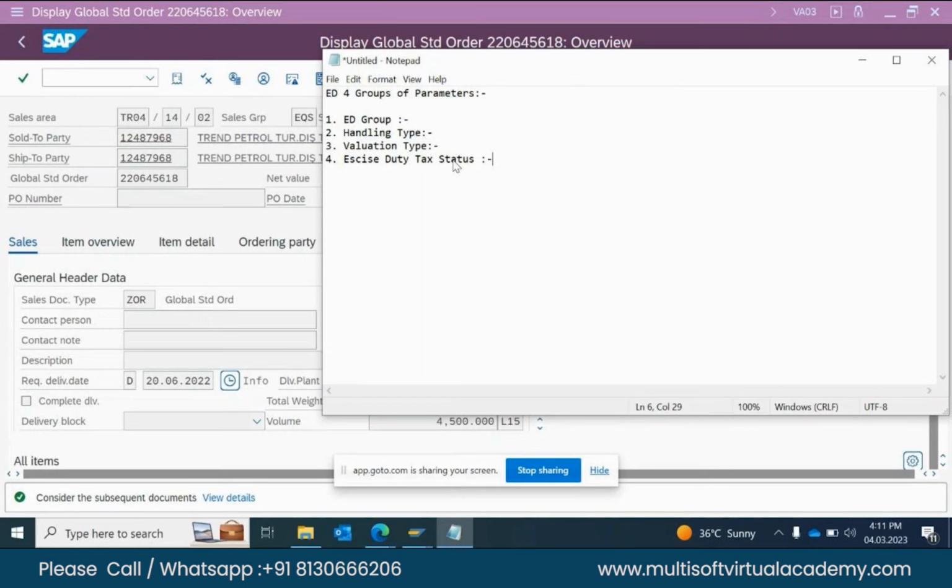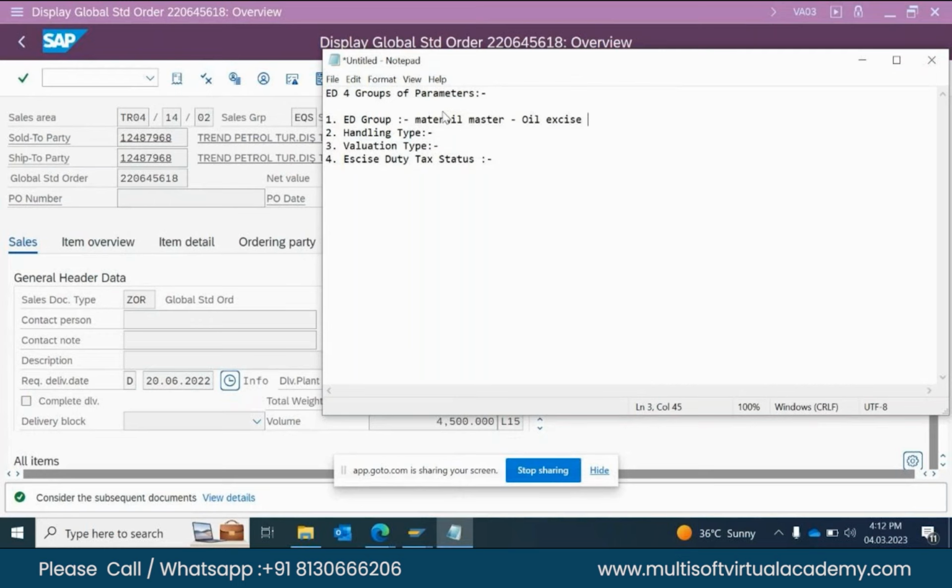Okay. Coming to the point of excise duty group, it starts from ED group. It defines how a material is handled in respect of tax tariff. That is used for fuel, diesel, lubricant, otherwise kerosene. The same ED group is for products which are treated in the same way for excise duty purposes. Together with the handling type, the applicable tax rate will be determined for product movement. The ED group is updated in the material master, oil excise tab.